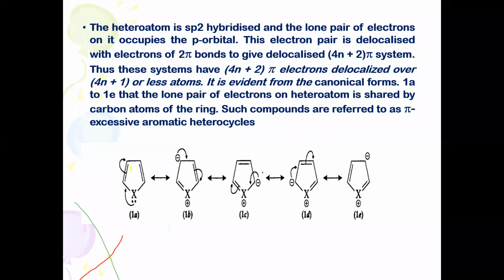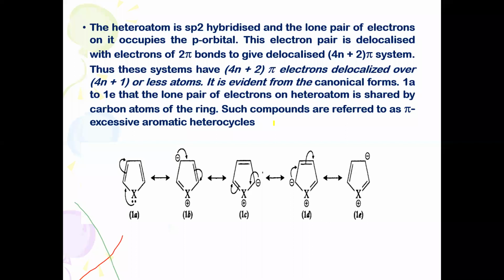Okay, so any compound, if it is to be called aromatic, should be planar and sp2 hybridized and obey the 4n plus 2 pi electron rule.